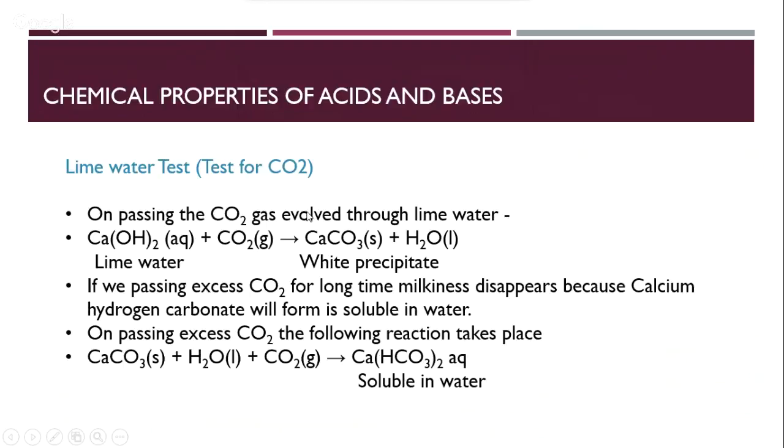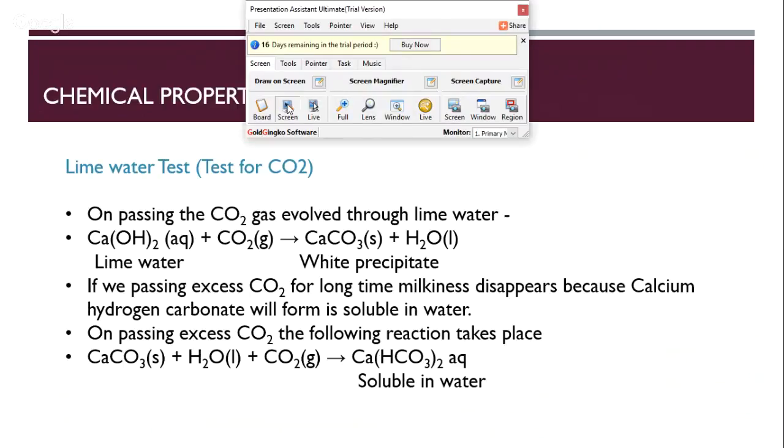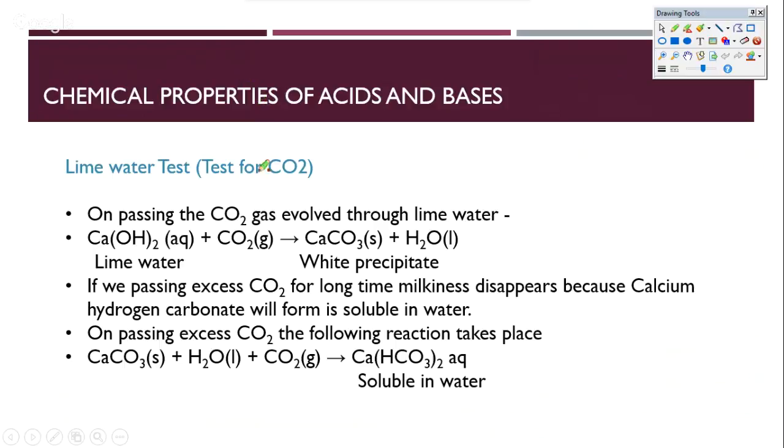Now, the next important reaction that we need to know about acids and bases is, most of the bases, whenever CO2 is added to them, you'll find that they end up giving out a white precipitate, which is nothing but a carbonate that is precipitated. So this is a very good test to know bases present in aqueous forms.